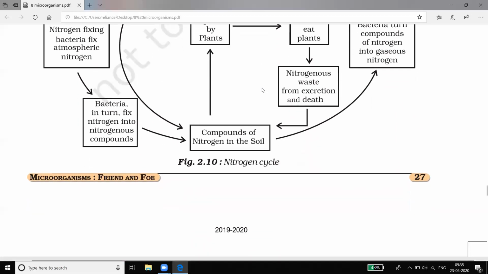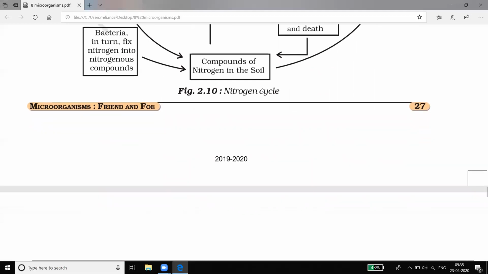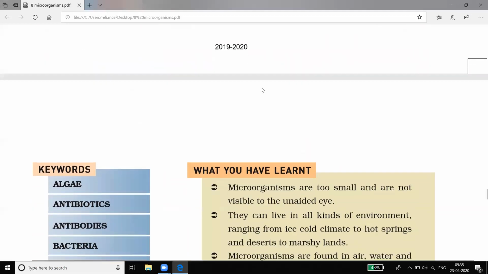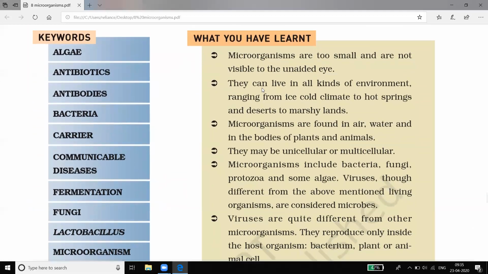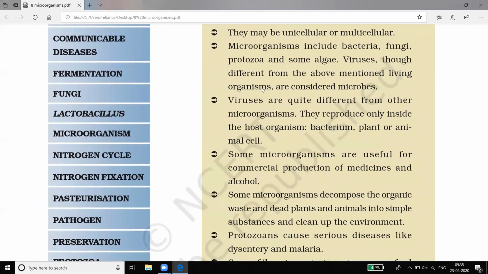So this was about the harmful side of microorganisms, and we learned about the methods to preserve food material. We learned about the nitrogen cycle in the atmosphere. So this was about the good and bad side of microorganisms.